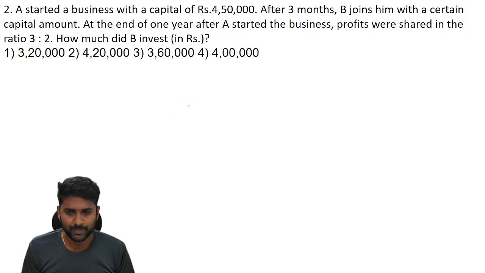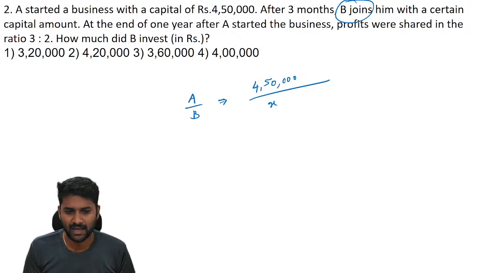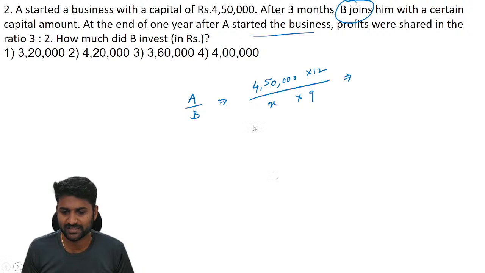Now you can see there are two persons in the information, A and B. See here, A invested 4,50,000 rupees. After 3 months, B joined with a certain capital, let us take X. And at the end of 1 year, A was there for 12 months, B was there for only 9 months. If we cancel the numerator and denominator, the respective ratio of their profits is 3 is to 2. That's it. Let's go through the further simplification.